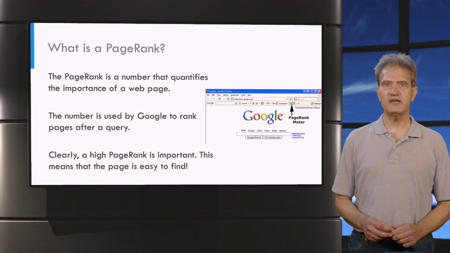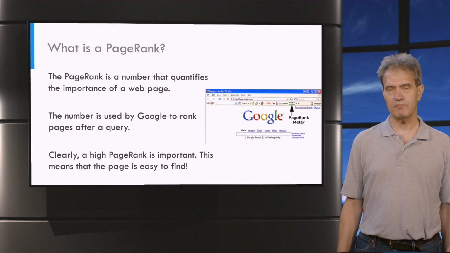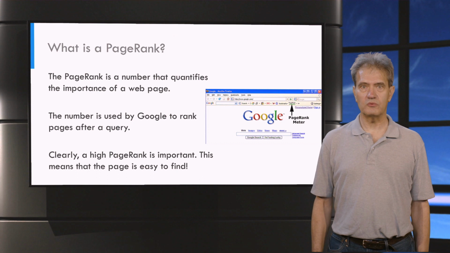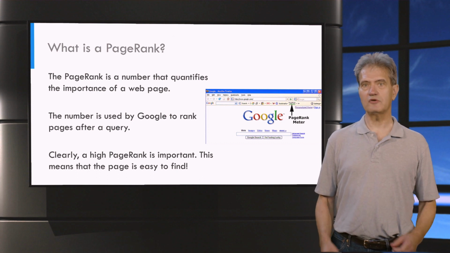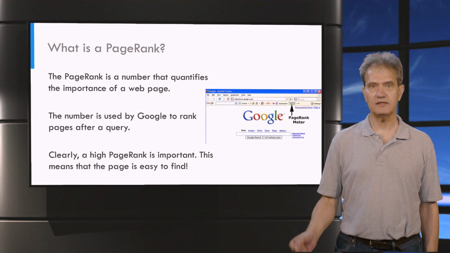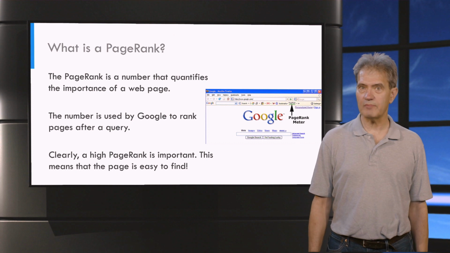The PageRank of a page, or for short the PR, is a number that determines the relative importance of the page. Previous versions of the Google website even had a button that showed the PageRank number rounded to integers between 1 and 10. Of course, for companies it's important that the company website has a high PR.